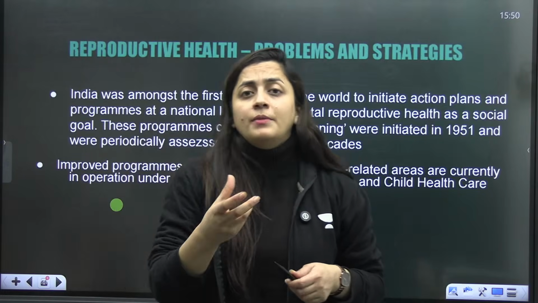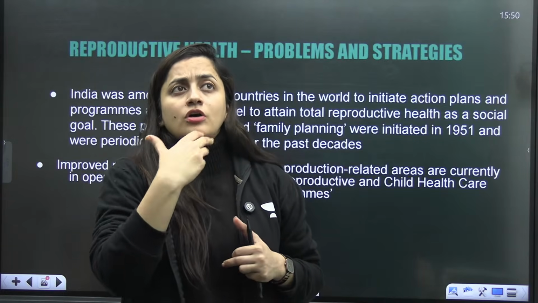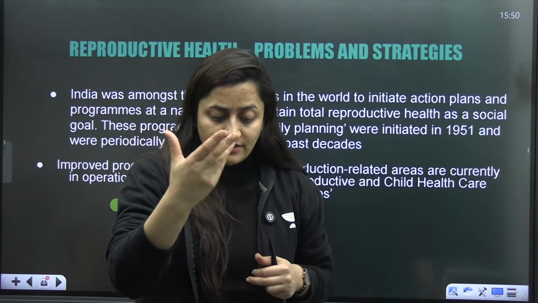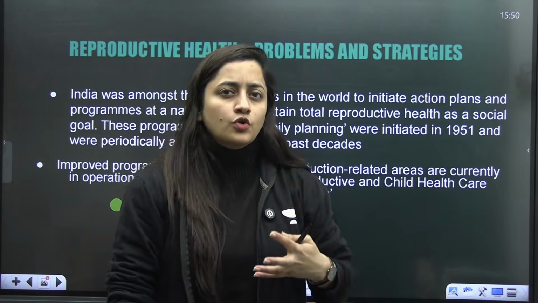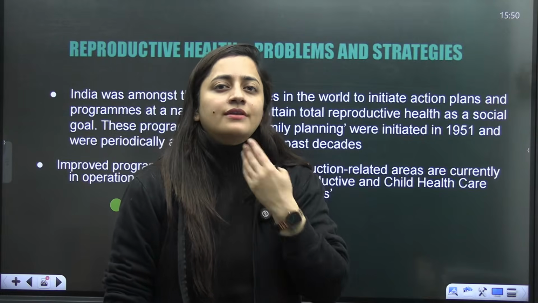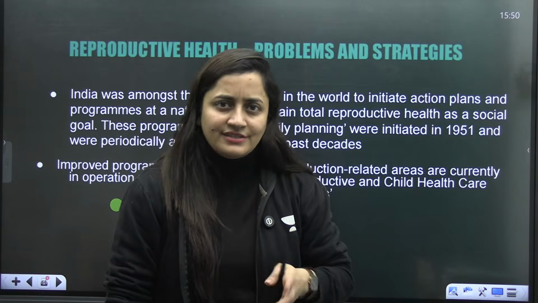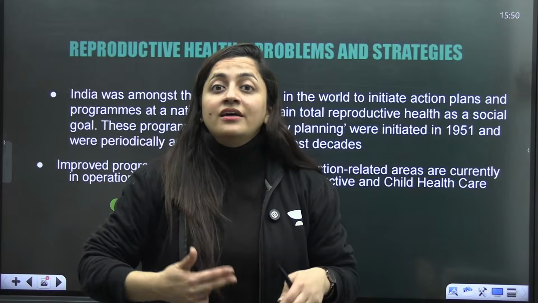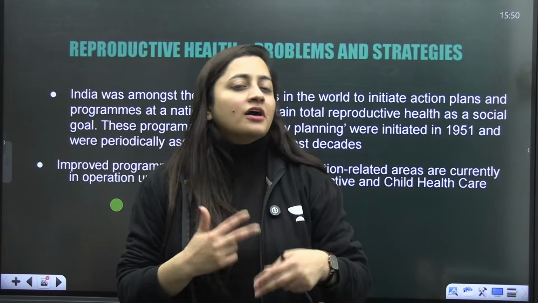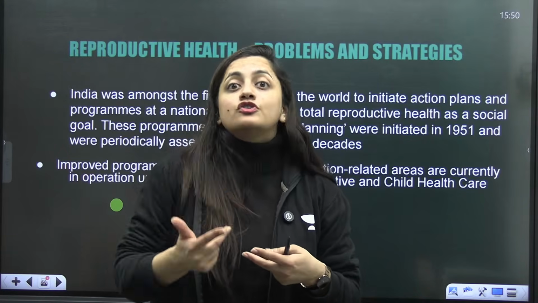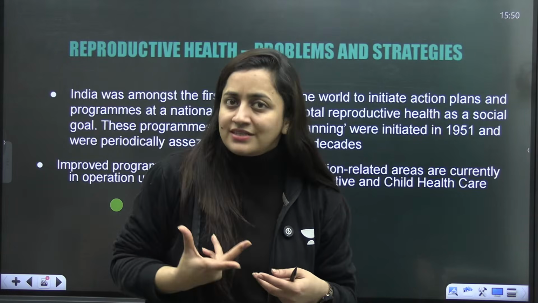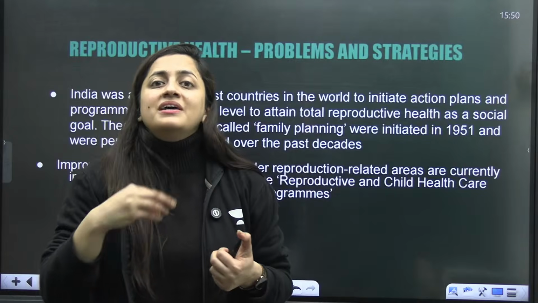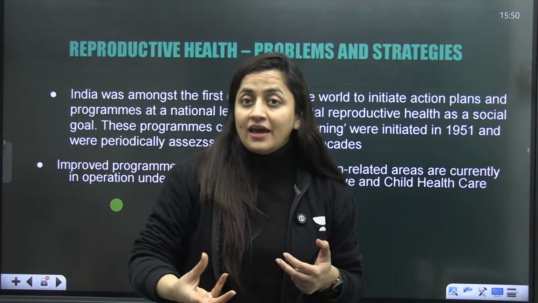If I talk about boys, the secondary sex characters: the mustache and beard will grow, the Adam's apple will be there, and the deepening of voice. Internally also, changes are there, reproductive organs are functioning, and testosterone is there. You know that testosterone also induces aggression, isn't it? In females, breast development starts, and pubic hair growth is there.